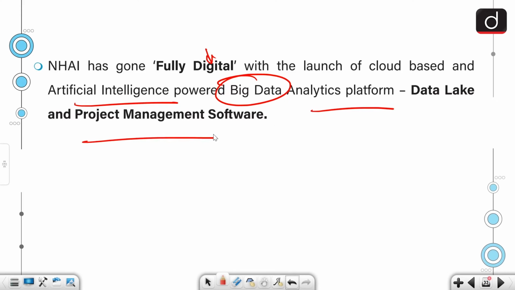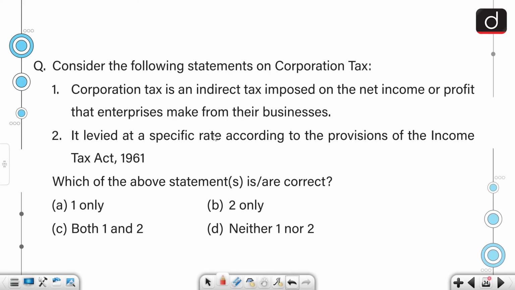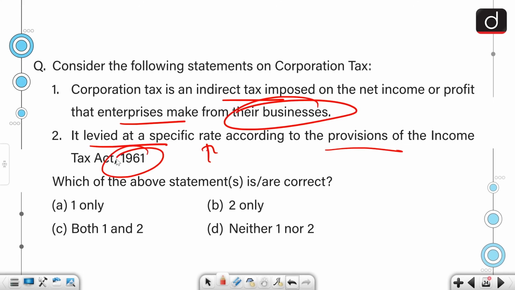Consider the following statements on corporation tax. Corporation tax is an indirect tax imposed on the net income or profit that enterprises make from their businesses, and it is levied at a specific rate according to the provisions of the IT Act of 1961. We have to select the correct statement. Corporation tax is not an indirect tax but a direct tax, so the first statement is incorrect, but the second statement is correct. The correct answer is option B.